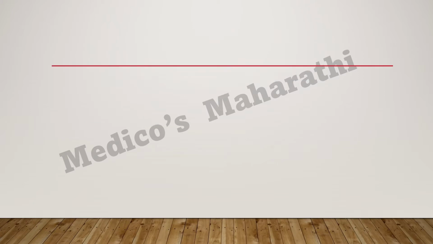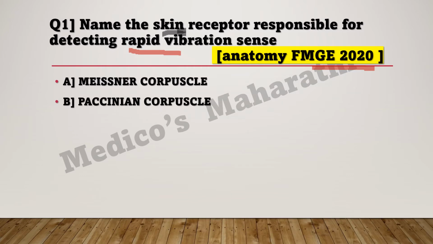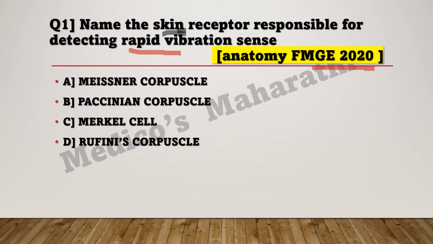Okay, so let's start. First question: name the skin receptor responsible for detecting rapid vibration sense. We have to tell the skin receptor for detecting rapid vibration. It is a question of FMG 2020. So what are the options? Meissner corpuscle, Pacinian corpuscle, Merkel cell, Ruffini corpuscle.